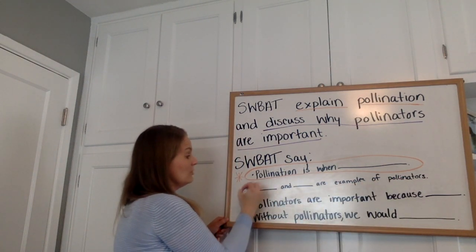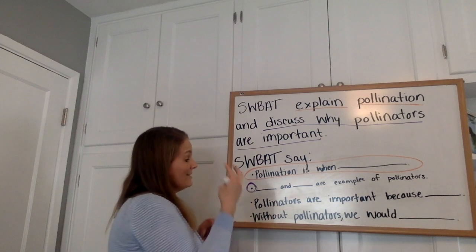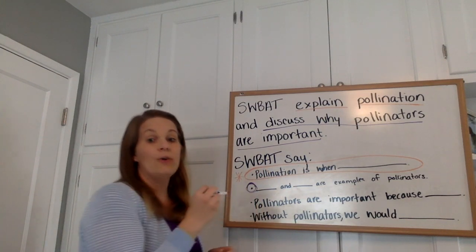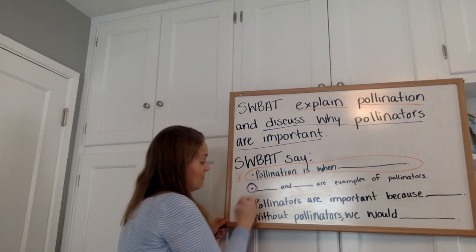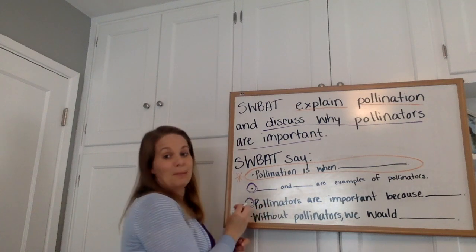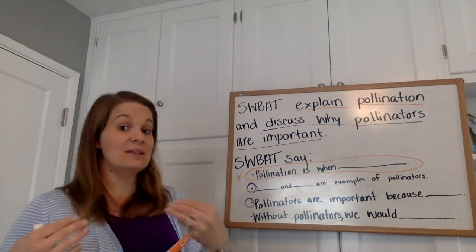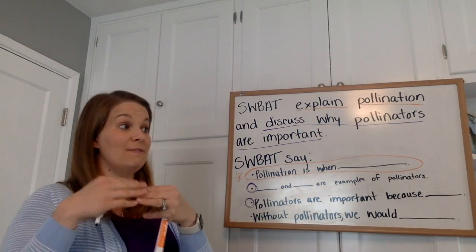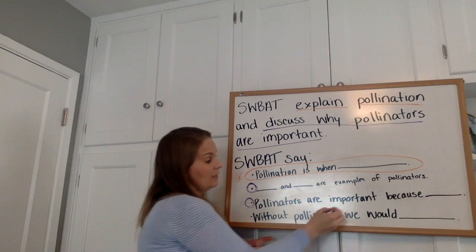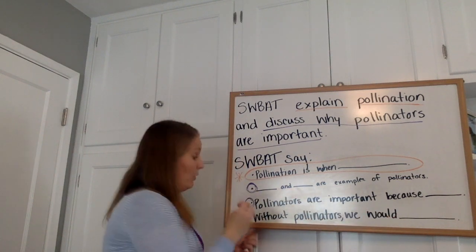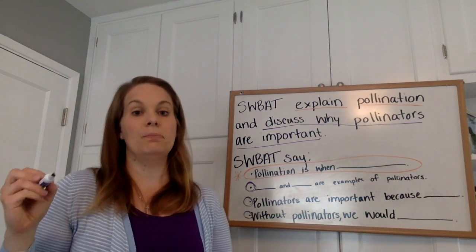So first, you need to be able to tell me what are some pollinators that exist on Earth. Second, you need to start to think about, and you'll be learning with me to answer this question, pollinators are important because blah, blah, blah. Why are they important? What would happen if we didn't have as many pollinators? What would happen if there were less pollinators on Earth? And without pollinators, I want you to think about what would happen to humans if there were less animals pollinating.